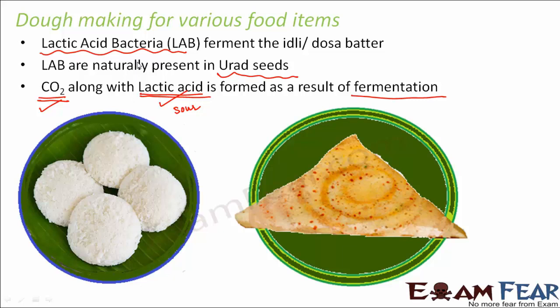In many of them we add baking powder, in many of them we add baking soda, in some of them we add yeast powder. So in preparing different things, we add different types of agents which can make the fermentation successful. You would have seen that some people use baking powder, some use baking soda, some use yeast. So why do we use different agents for the same process? That's because each of them has its own advantages and disadvantages.